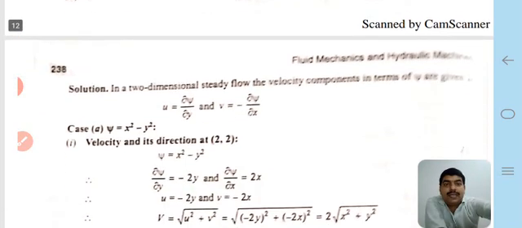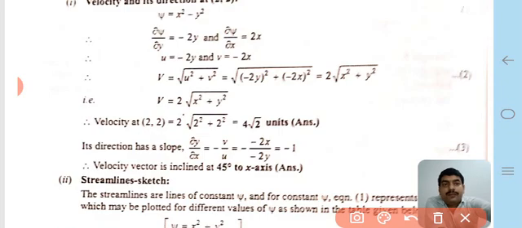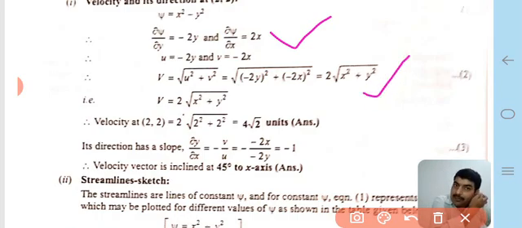Case 1: ψ = x² - y² and the velocity distribution. We calculate the values of ∂ψ/∂x and ∂ψ/∂y, put in these values, and calculate the velocity components.